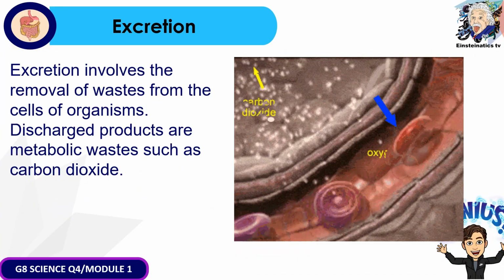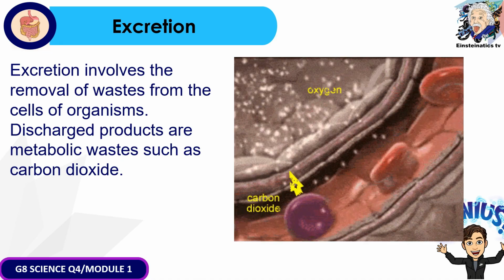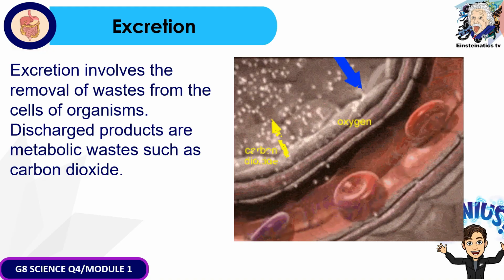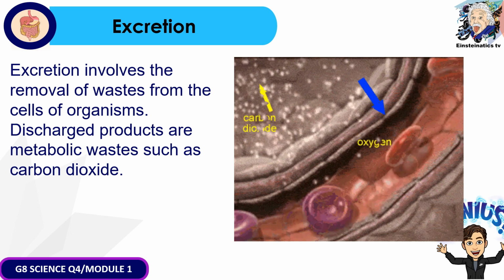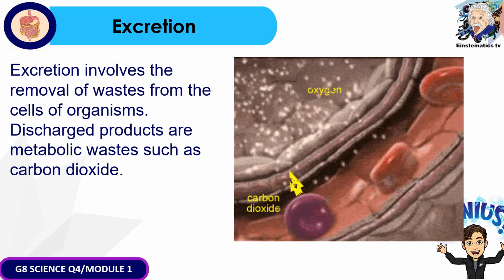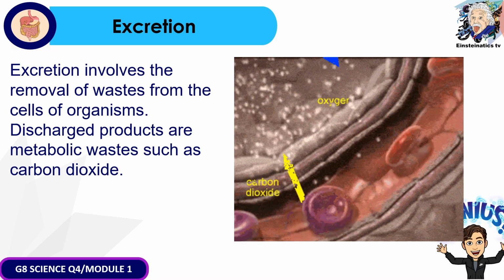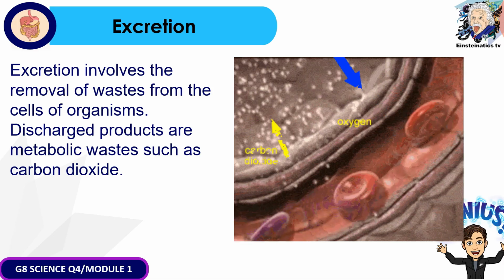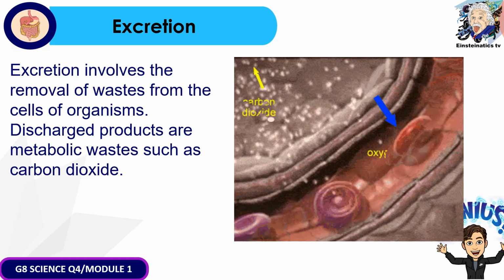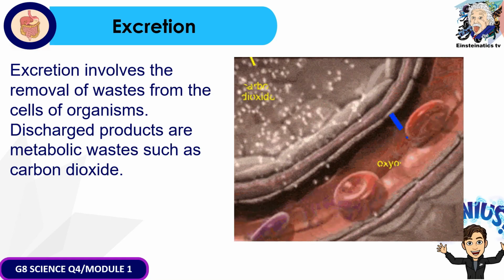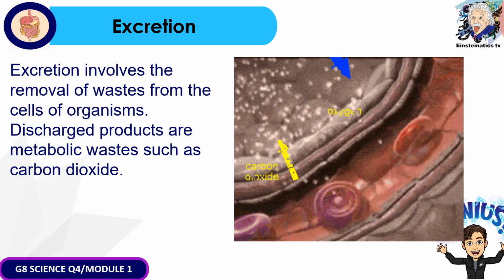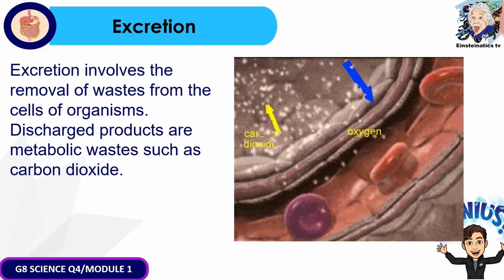And the last part of the digestive process, just like egestion, is known as excretion. Kaya nga egestion and excretion. So excretion naman, on the other hand, involves yung removal of waste from the cells of the organism. So ano nga ba yung mga metabolic waste na tinutukoy? So ito yung included yung carbon dioxide na hindi naman kinakailangan ng ating katawan, which, by the way, is essential siya dun sa mga plants. So as you can see, plants give us oxygen, and in return, we use the oxygen and we release carbon dioxide, which is essential naman for the growth of plants. So give and take relationship lang sila.